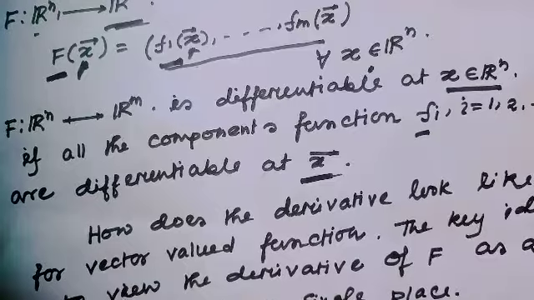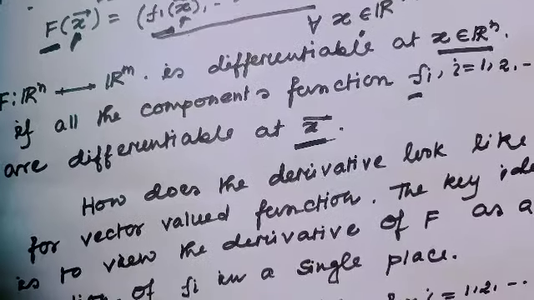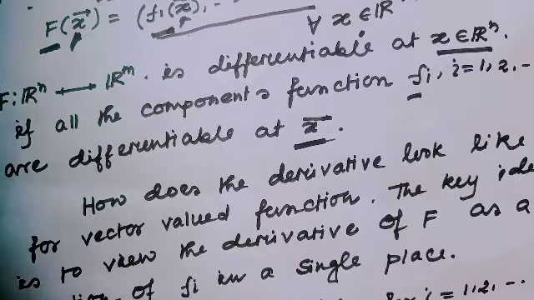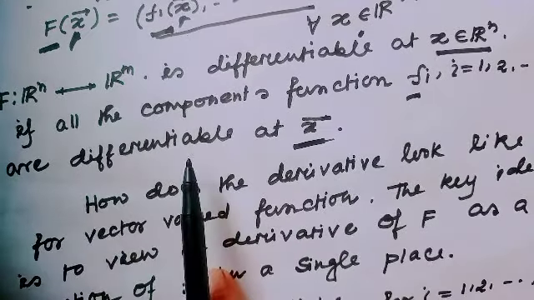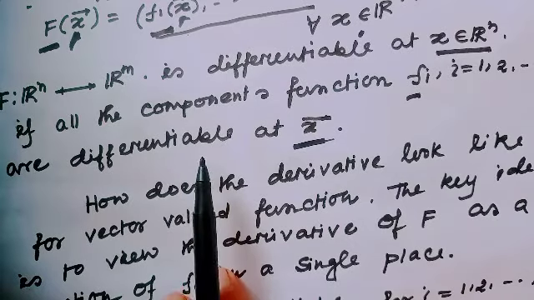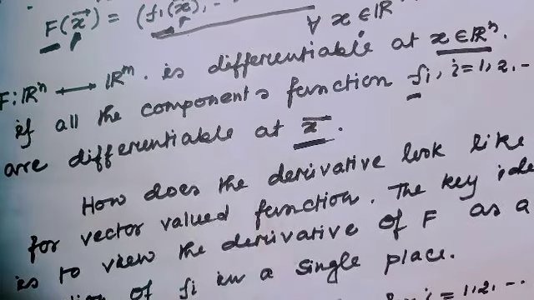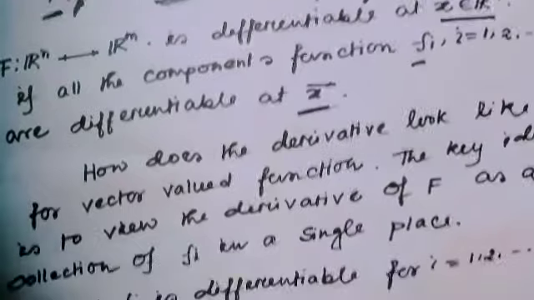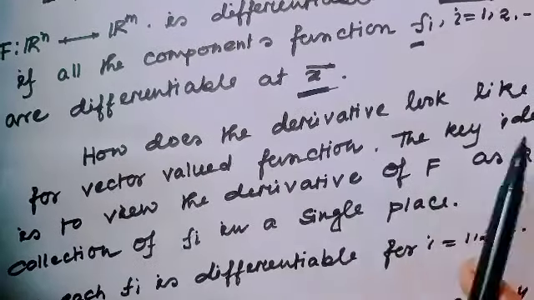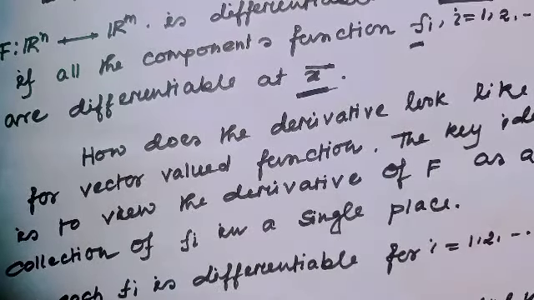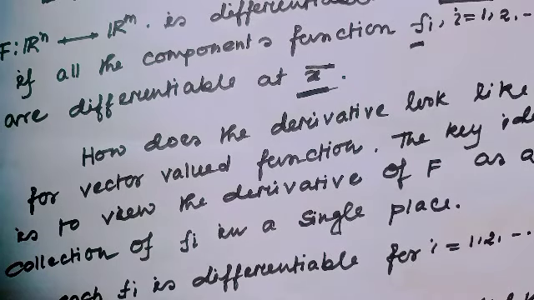Now let's look at what the derivative is for a vector valued function, because here I have said the function is differentiable. That means obviously the derivative exists. Just think, how does the derivative look for a vector valued function? Because I defined this in my earlier video.